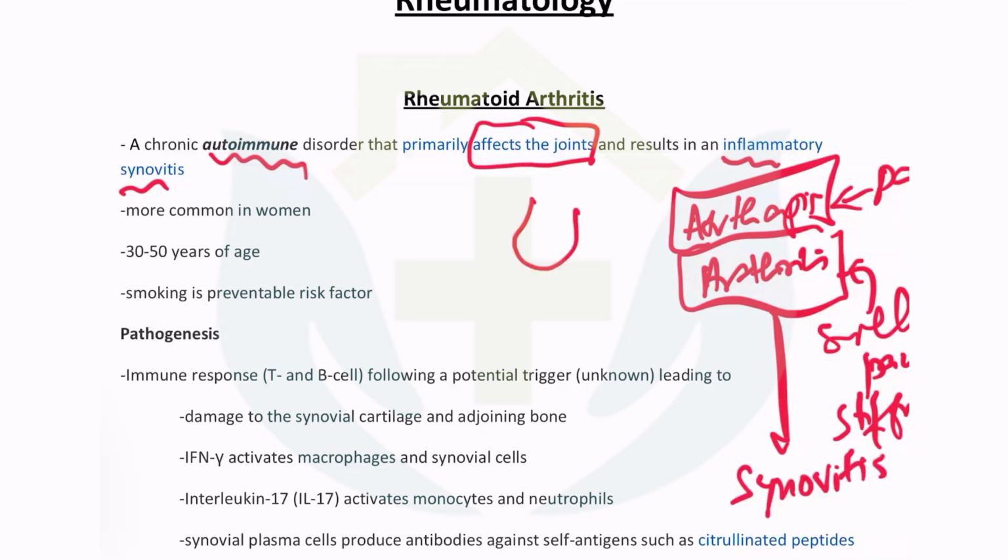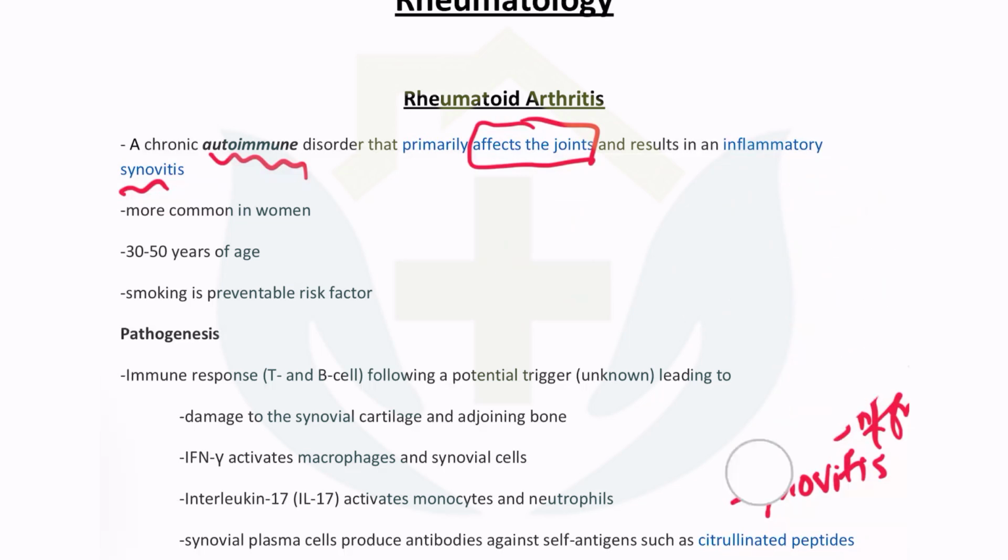Why? This is the bone, this is the bone. Here is the joint synovial capsule. This gets inflamed because there is debris inside which is triggering the inflammation, and this inflammation is actually eating out the cartilage on the tip of the bone. This cartilage damage eventually leads to deformity of the joints. Hence, rheumatoid arthritis becomes a very important diagnosis and a matter of debate whenever it comes to rheumatology. It is usually more common in women, aged 30 to 50 years, the productive age group of life.